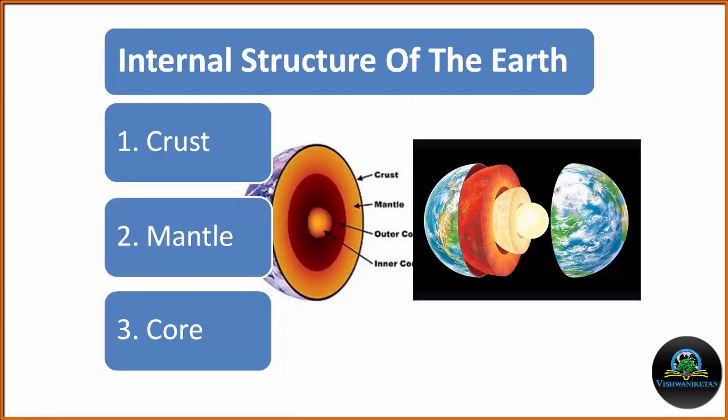To understand plates, it is necessary to understand the internal structure of the Earth. Earth is not a homogeneous mass, but it has a layered structure. Mainly, it is divided into three layers: one is crust, another mantle, and the core. Crust is the outermost and the thinnest layer of the Earth. It is relatively cool and consists of hard rock.